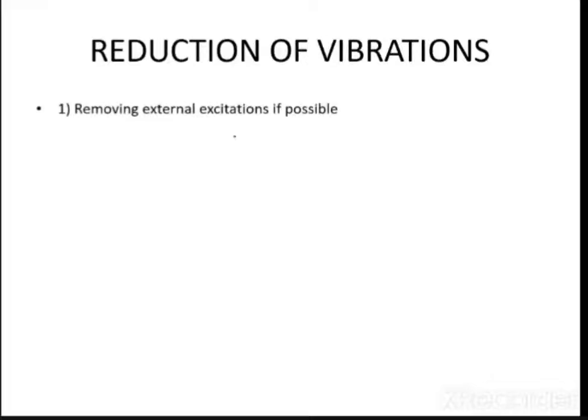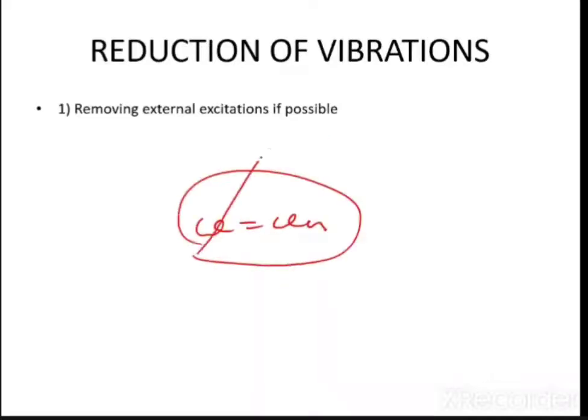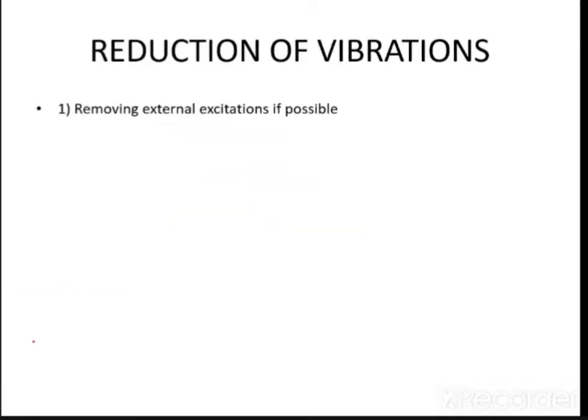So removing the external excitation is possible. For example, if you want to remove the vibrations, you know that resonance will occur when omega is equal to omega n, okay. So if possible, try to remove this external excitation. Now this is not possible at all times. Let us say you are building a bridge. It is not possible to completely eliminate the wind velocity or wind vibration. You can just reduce it. How will you reduce it? By selecting a proper area where the wind vibrations are very less.